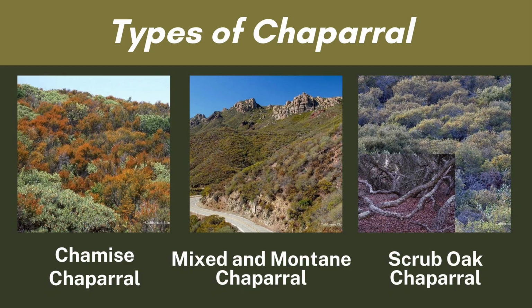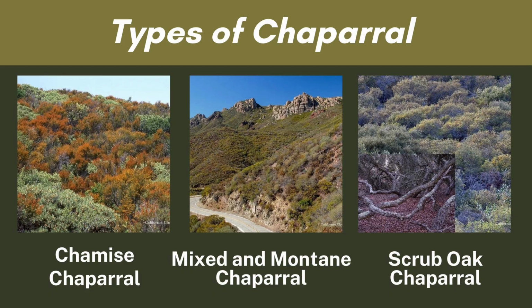The mixed chaparral often grows in areas with slightly better soil conditions than other types, allowing for a richer variety of plant life. Mountain chaparral specifically is adapted to colder, higher altitude environments and may include different species that thrive in these conditions. And the third one is scrub oak chaparral.